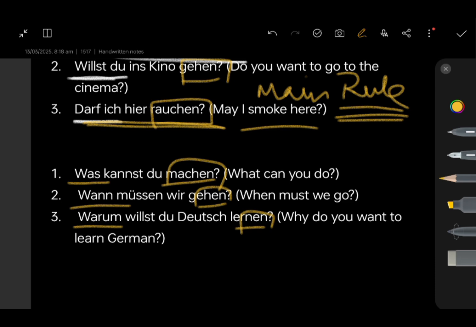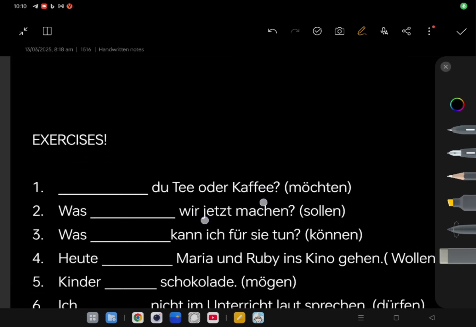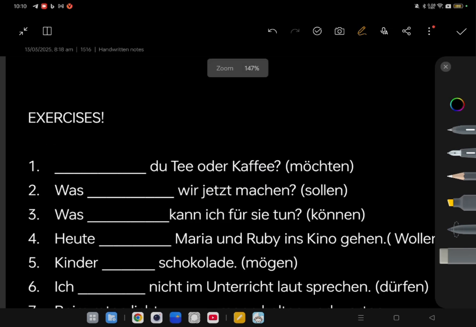What can you do? Now here there can be an infinite number of answers. Ich kann singen, ich kann whatever. So you have multiple answers over here. And here the modal verb comes in the second position just after the WH word. Makes sense? I really hope this makes sense. Cool. Now we jump right into the exercises. I hope now you got a basic understanding of how modal verbs actually work.